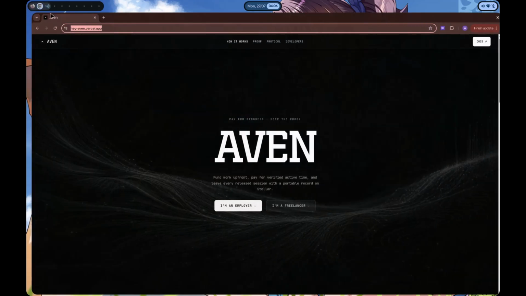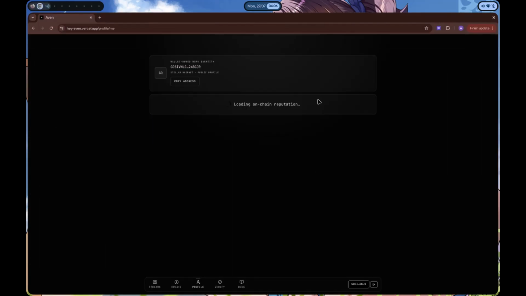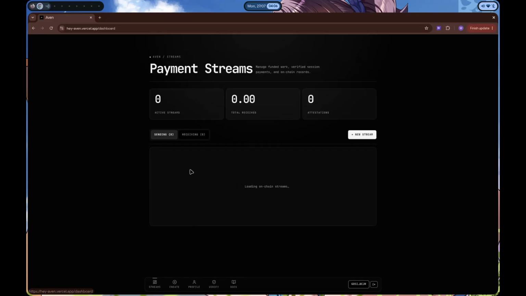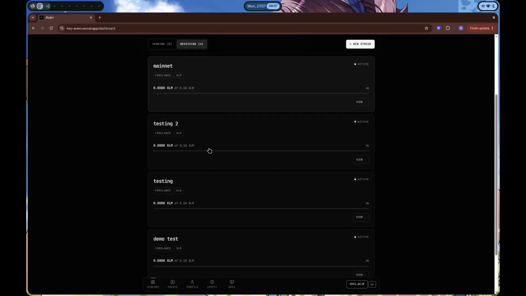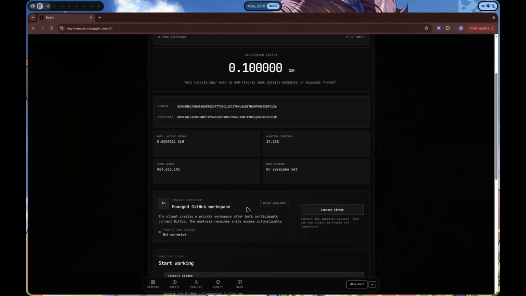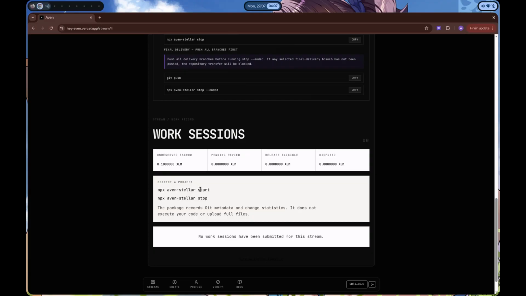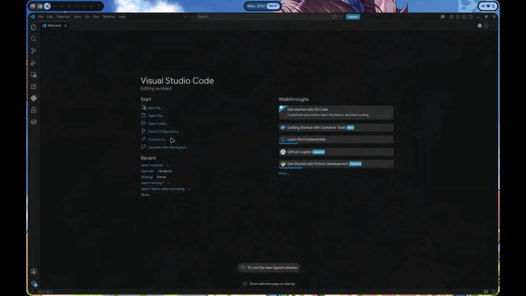But before that, let me show you the dashboard for the freelancer. Now this is the same account for which I chose this to be. If I click on streams and I see the receiving streams, I'll have this demo test stream here. I'll confirm the transaction once. And then I can see all the details and the commands that are needed to initialize the CLI session. Now I'll clone the GitHub repository here,